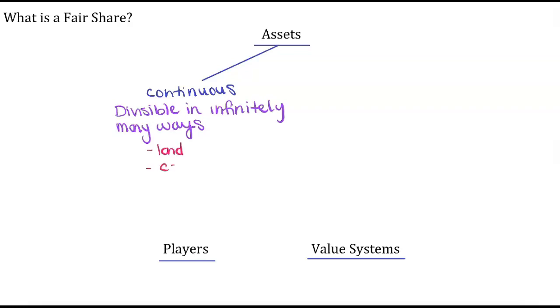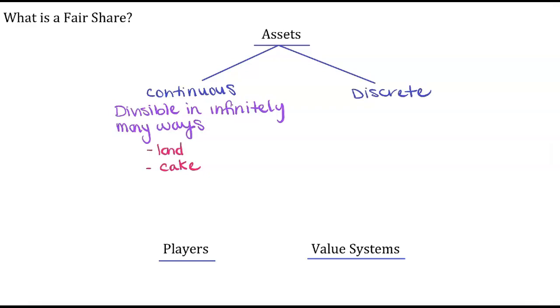Another example will be cake. And we will actually use cake a lot in this unit because it's easy to picture and easy to draw. Anything that can be divided in any kind of way is a continuous asset. The second type of asset that we will talk about is discrete.